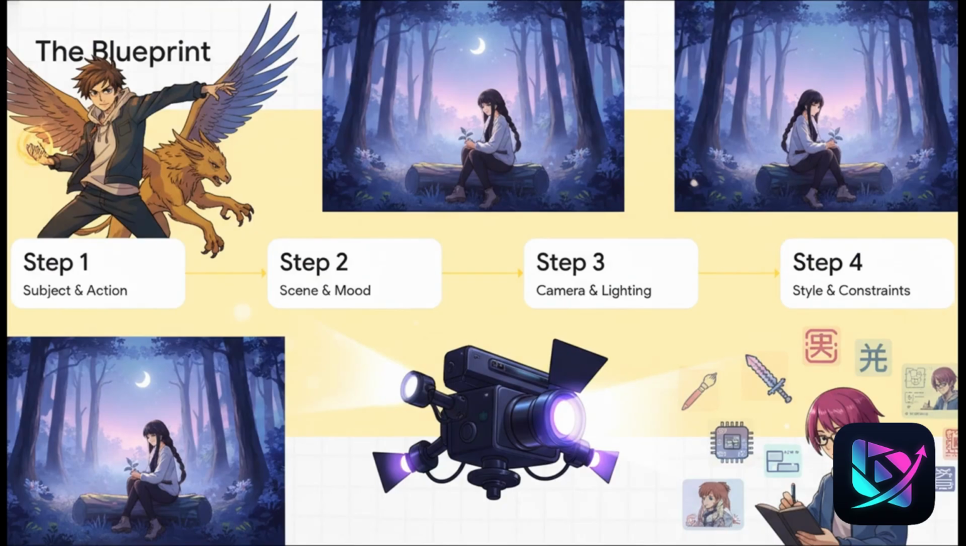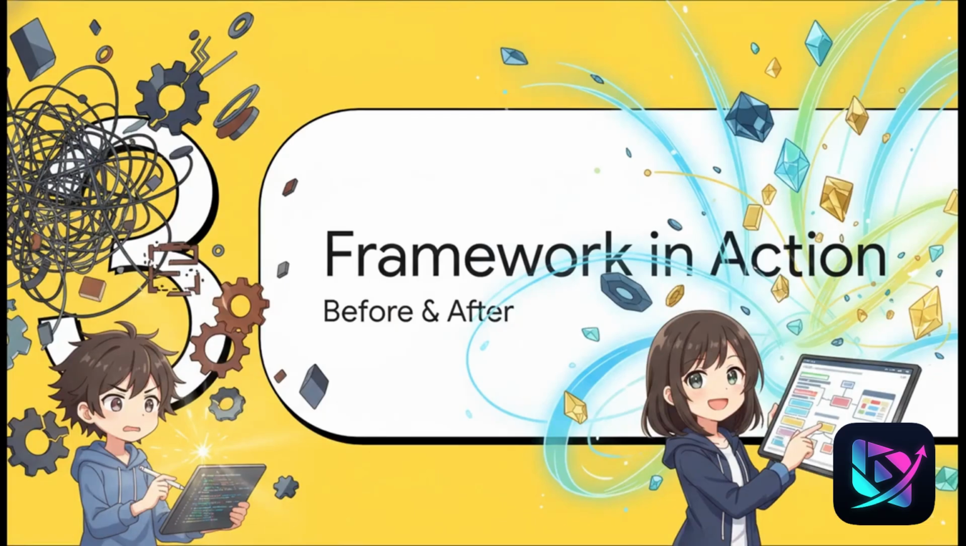And this is that blueprint. It's a really simple 4-part checklist. Number 1, subject and action. 2, scene and mood. 3, camera and lighting. And number 4, style and constraints. And hey, you don't even have to fill in every single one of these every single time, but just thinking in these categories, it forces you to be clear. Okay, that's enough theory. Let's actually see this framework in action.